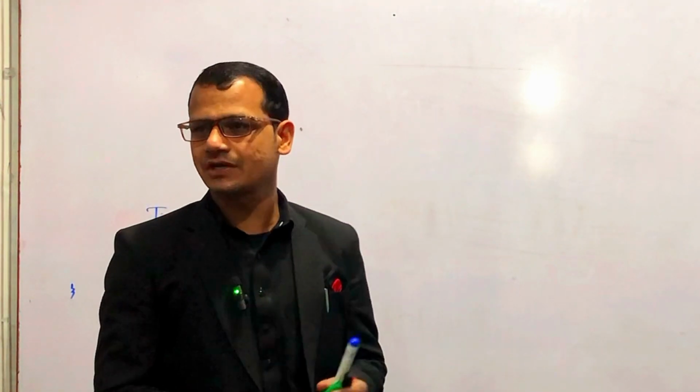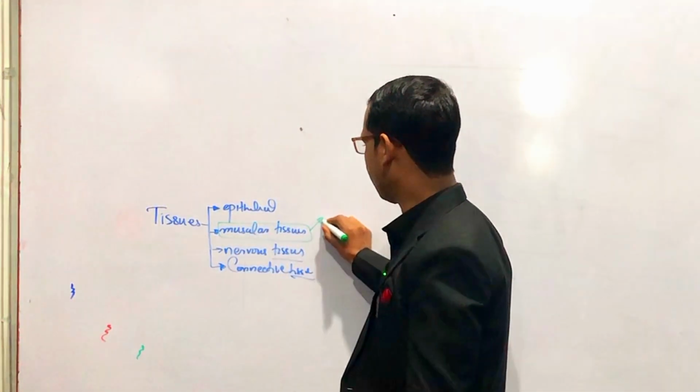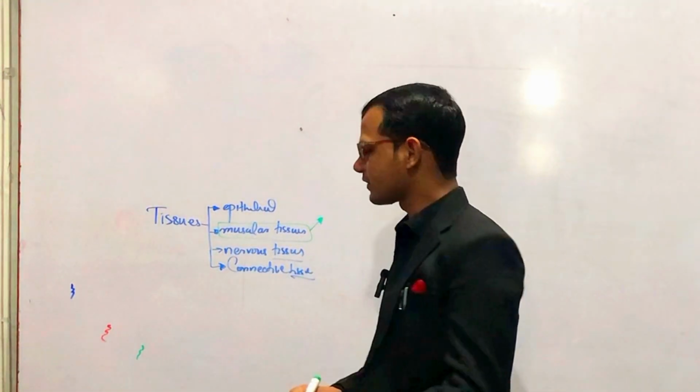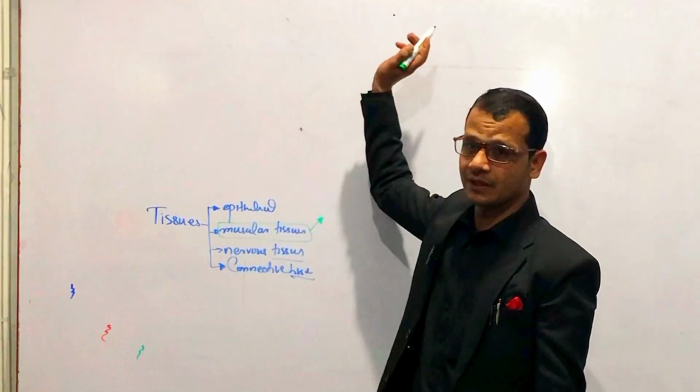One single cell of muscle is called a myocyte, and the collection of these myocytes forms muscular tissues, and these muscular tissues form muscles.